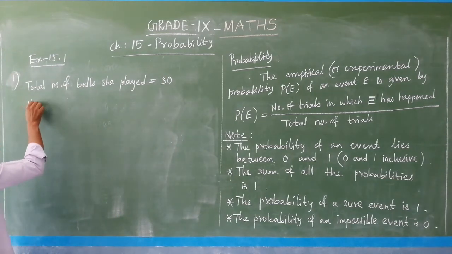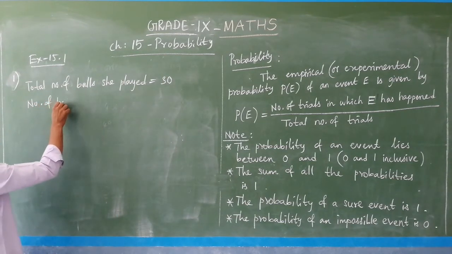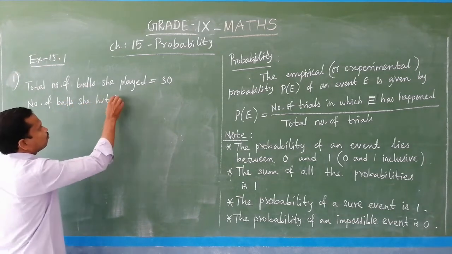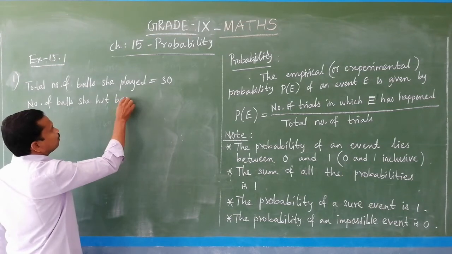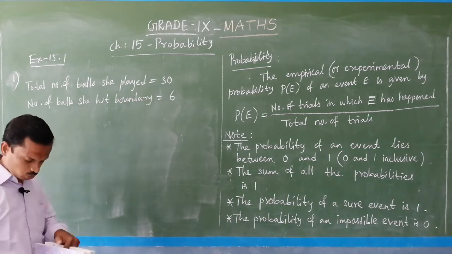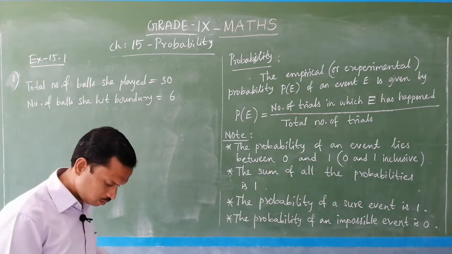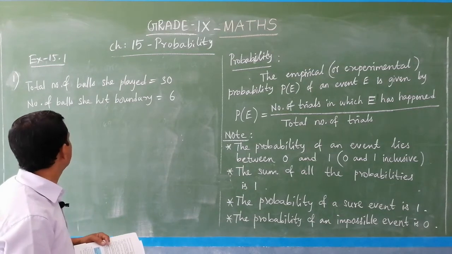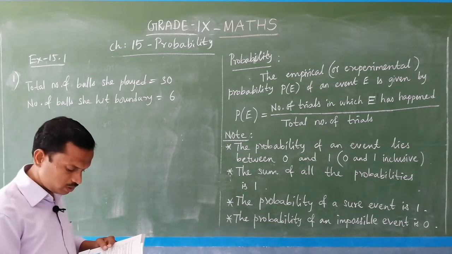So number of balls she hit boundary equal to 6. So it is given 6 times that batswoman hits a boundary. So number of balls she hit boundary is 6.